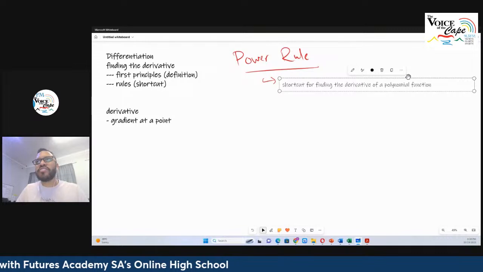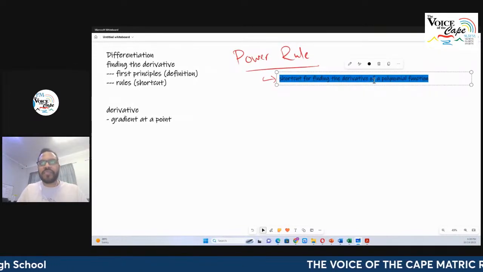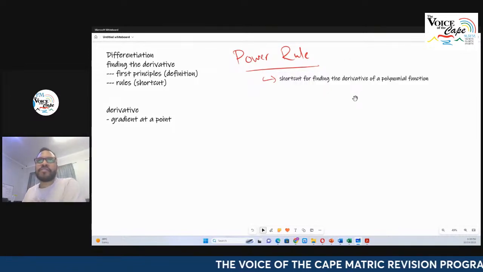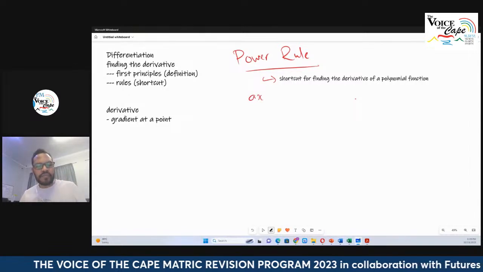A polynomial function, you've seen a few. You've seen a linear graph, you've seen a linear curve. So what's a linear curve? It's something of the form AX.